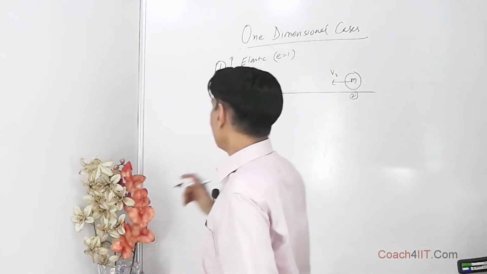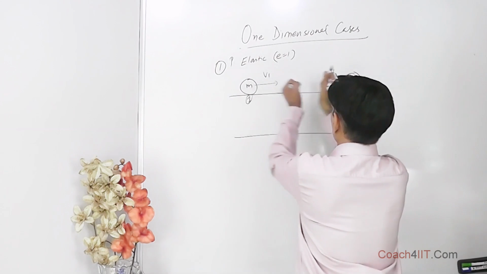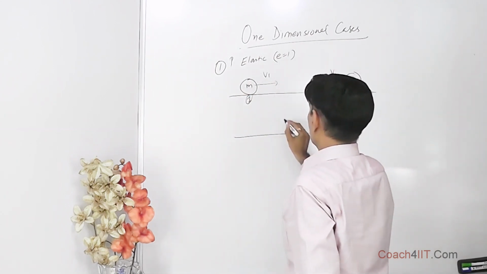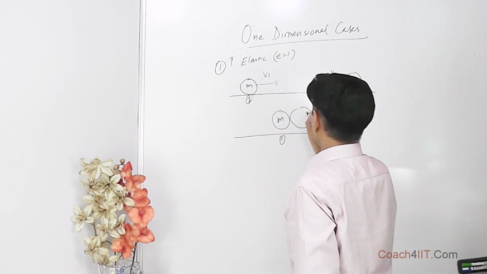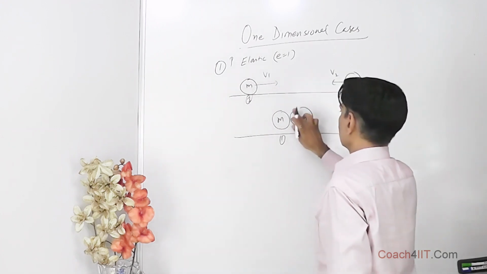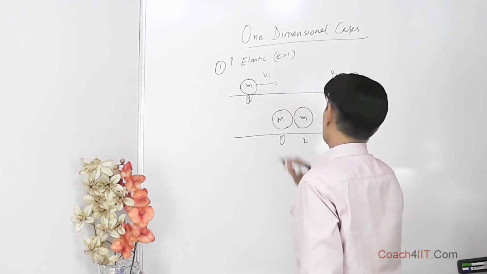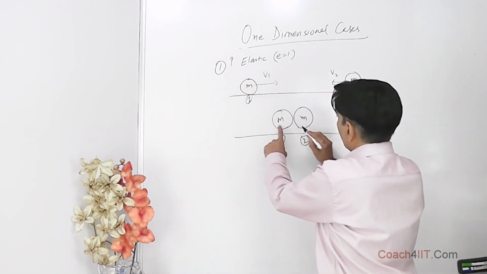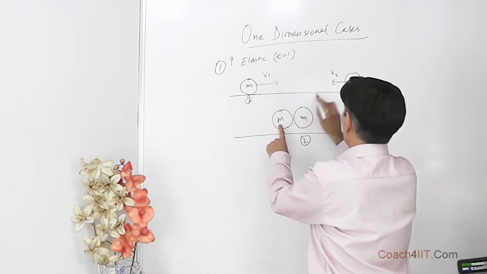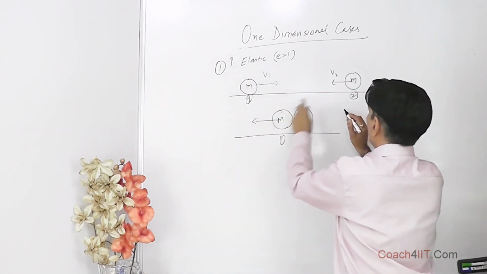What does it mean? It means that this body, let's say body number 1, and when they collide, their velocities will be interchanged. So this is M, body number 1, and this is M, body number 2, the same masses. So body 1 will acquire the initial velocity of body 2. Now it shall be moving in this direction.